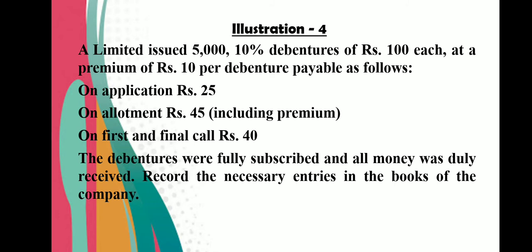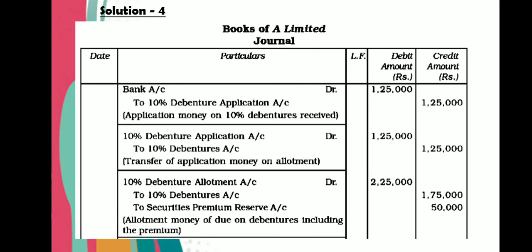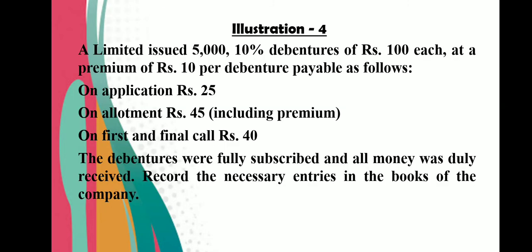So dear student, on application we will receive 25 into 5,000, so 1,25,000. On allotment we will receive 45 into 5,000. And on first and final call we will receive 40 into 5,000. Let us see the solution of this exercise. Application money received, bank account debit to 10% debenture application account 1,25,000. Application money transferred to debenture, second entry, 10% debenture application account to 10% debenture account 1,25,000. How has 1,25,000 come? 5,000 into 25.